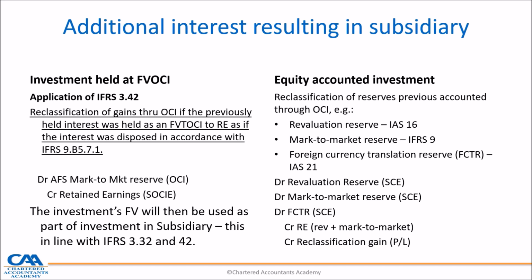And on that date, we need to reclassify all those reserves, and we use the specific standard: for revaluation reserve IAS 16, for mark-to-market IFRS 9, for foreign currency translation IAS 21. And definitely we debit the reserve, the revaluation reserve, the market reserve, the FCTR, and all that either goes to retained earnings if it's supposed to go directly, otherwise it goes through a reclassification gain to the P&L. So especially the FCTR.